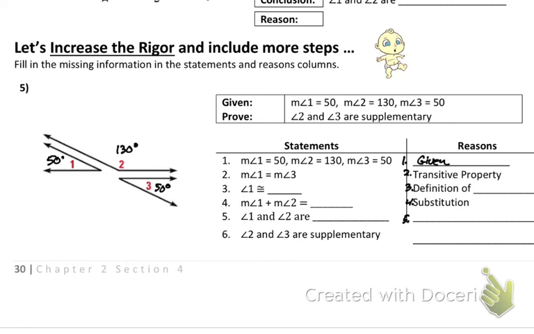Oh, because angle 1 is 50, angle 2 is 50, angle 3 is 50, 50 is 50. Perfect. The 50 is what joins them together, right? So angle 1 equals 50, 50 equals angle 3, so transitive property lets us say that those two things are equal. That's important. All right, so that means angle 1 is congruent to angle 3. This is the one that I talked about. If you ever go from measure to congruence, you have to use the definition of congruence.